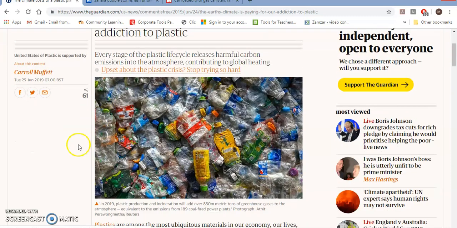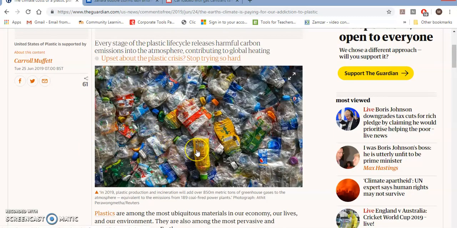Now, what can we infer from this picture here? Pause the video and just jot down some notes. Okay, so it's a picture of large amounts of plastic waste. We can see plastic drinks bottles in there. Those are things that we'd have in our home, things that we'd probably buy without even really thinking about it. So we can infer from this that plastic waste is a problem. The picture is showing us that plastic waste is a problem, and it's perhaps trying to get across an idea that plastic waste that we all generate is a problem.